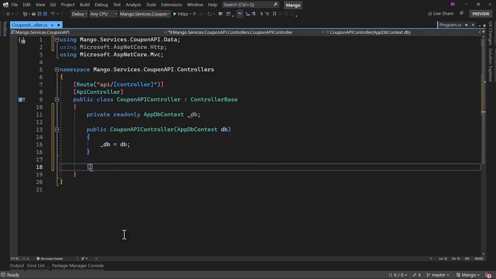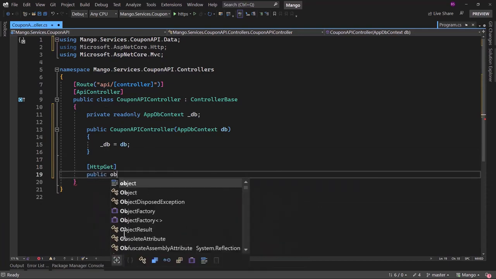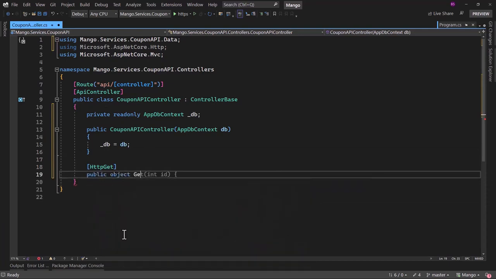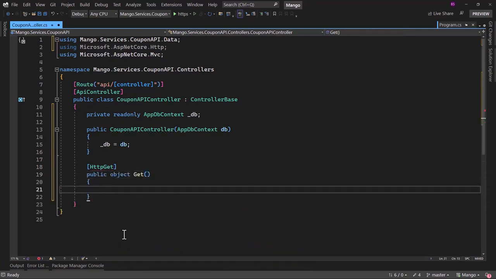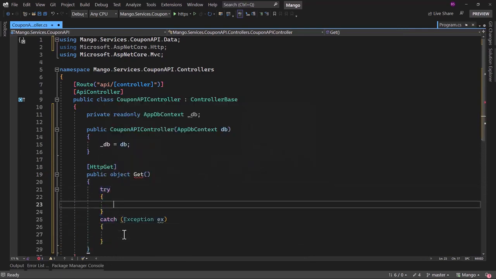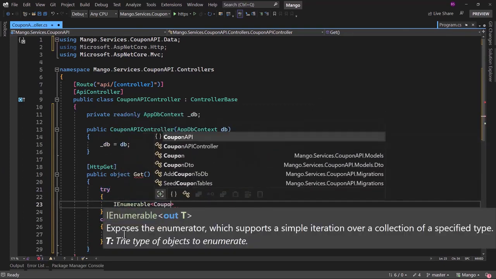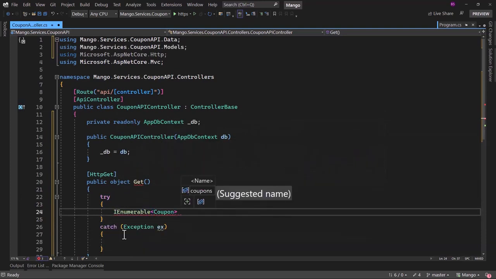Now the endpoint here will be an HTTP GET endpoint, and let me call that public. Return type, let me keep that as object, and here it will be a GET request. In there we will add a try catch block. Inside the try logic, the return type will be an IEnumerable of Coupon. Call that objList.